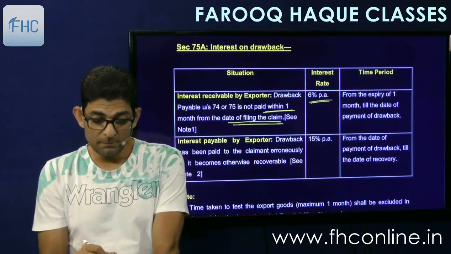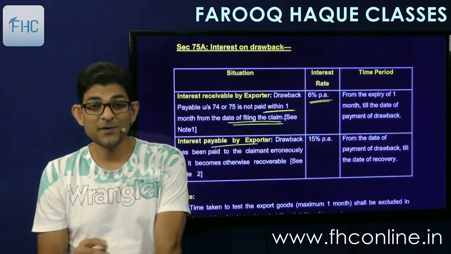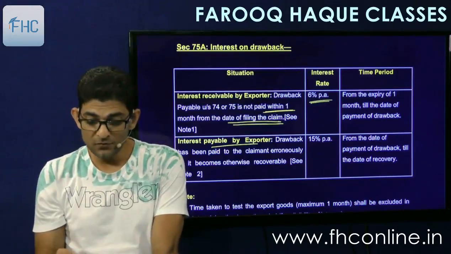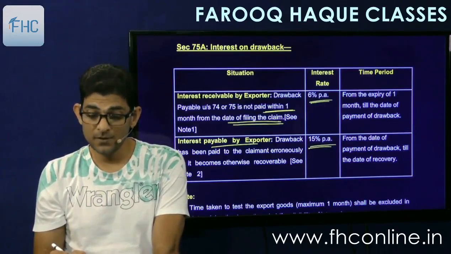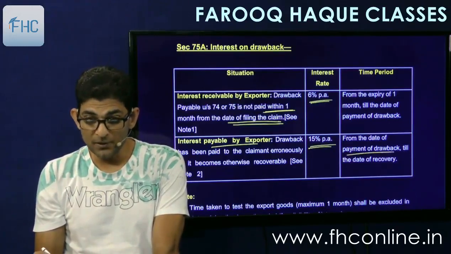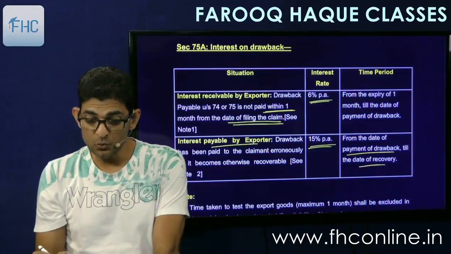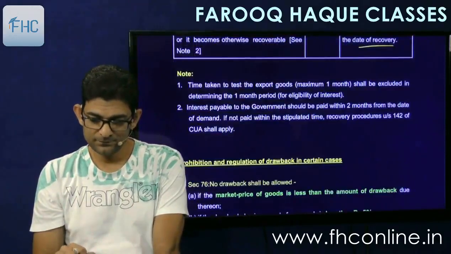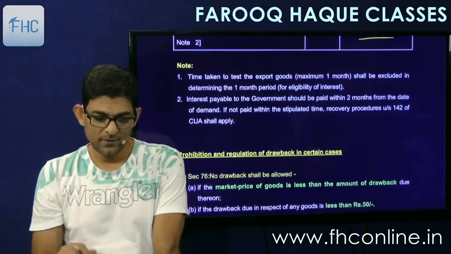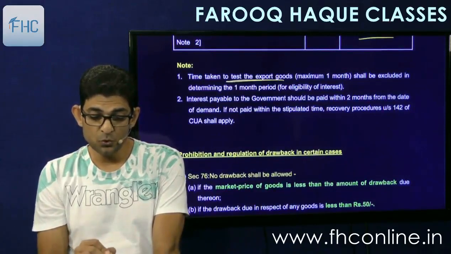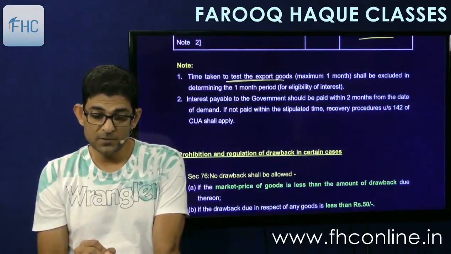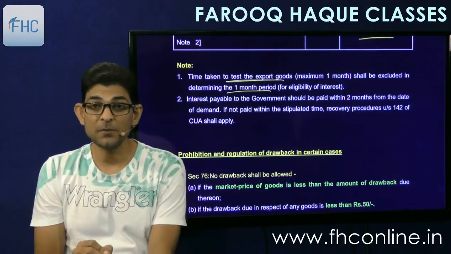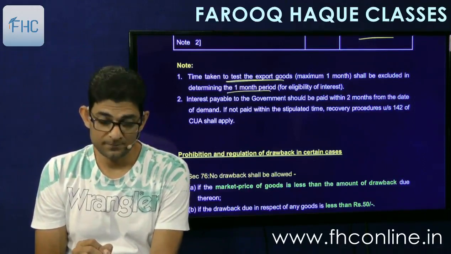And interest payable by exporter, this is in case where you get erroneous drawback and then you will have to return it back. Then you have to pay interest at the rate of 15% per annum from the date of payment of drawback to you, the erroneous drawback, till you give it back to the government. And time taken to test the export goods, which can be maximum 1 month, shall be excluded from determining the 1 month period. So that much extension will be granted if the export goods are required to be tested.